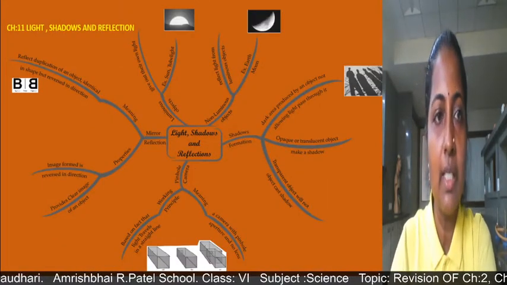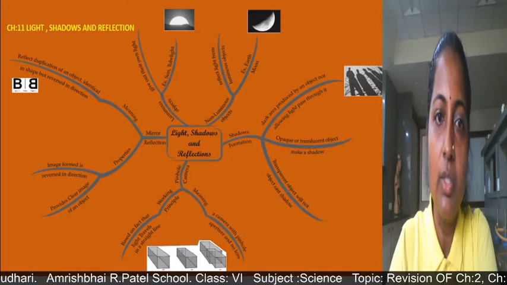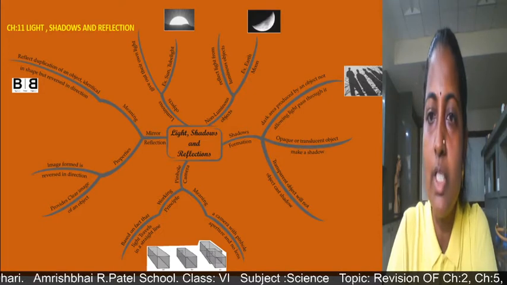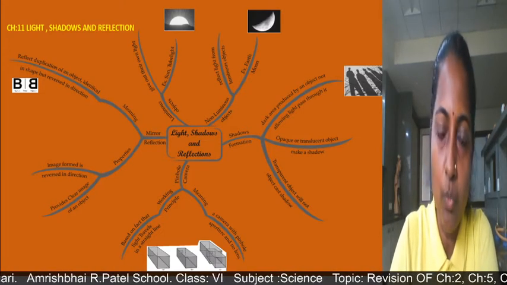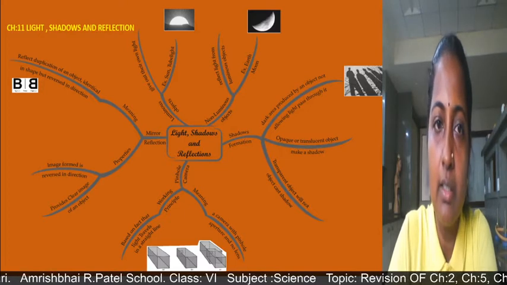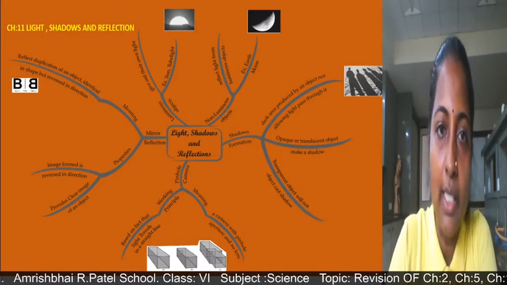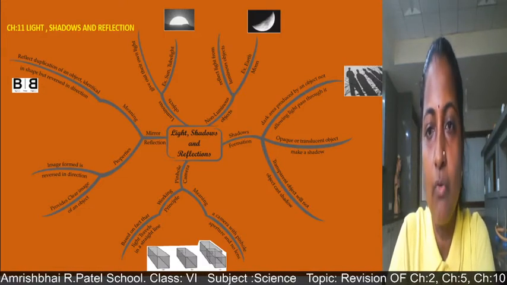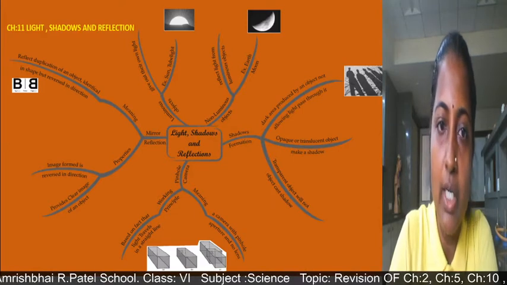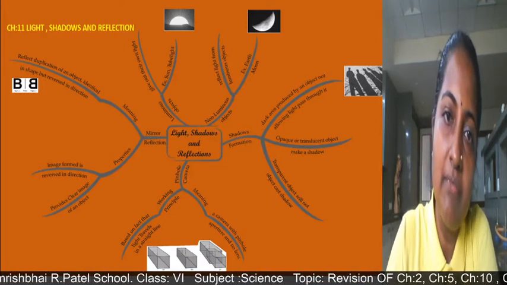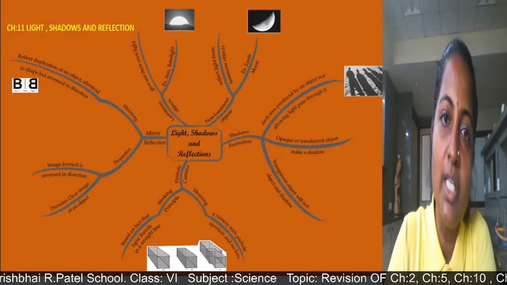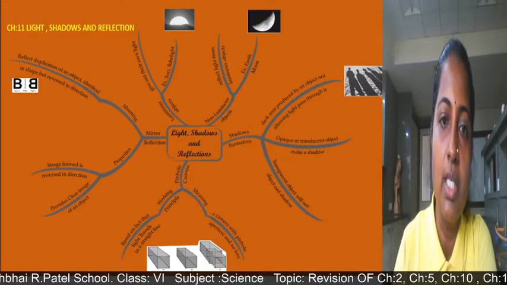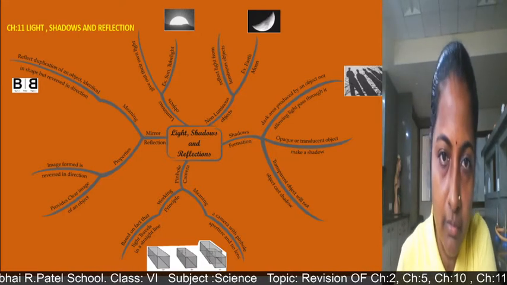Now we will see chapter number 11, light, shadows and reflection. In this chapter we have seen first the definition of a luminous object. Luminous object means which gives out its own light. For example, sun, tube light, or you can say the objects which can give out their own light. For example, firefly or jugnu. Then non-luminous object means it reflects light from luminous objects, that does not give light of its own. Then we will talk about shadows and shadow formation.